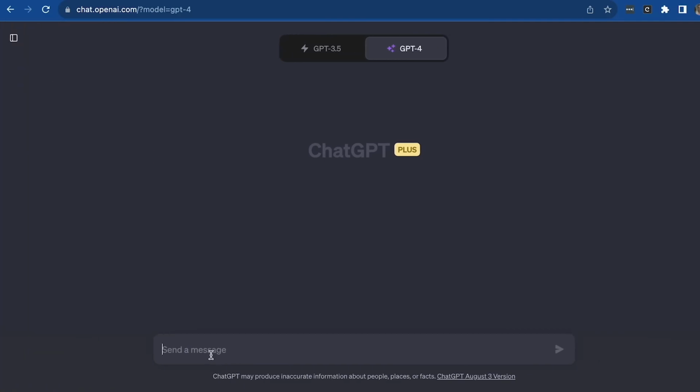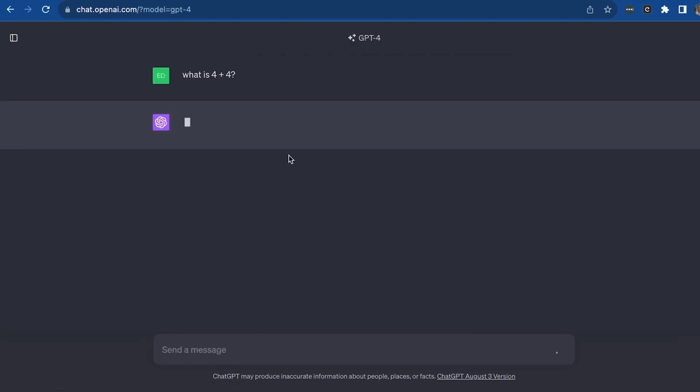Okay, so here, for example, what I can do is just go ahead and ask any questions. So what is 4 plus 4? And then hit send. And that will essentially give me a response. So I'm now interacting with ChatGPT-4. On this occasion, I can actually build on the previous conversation.